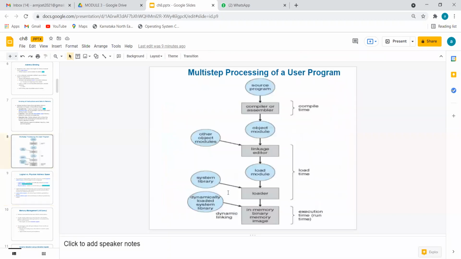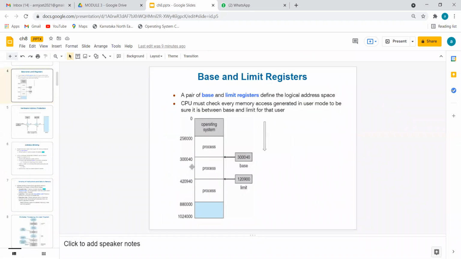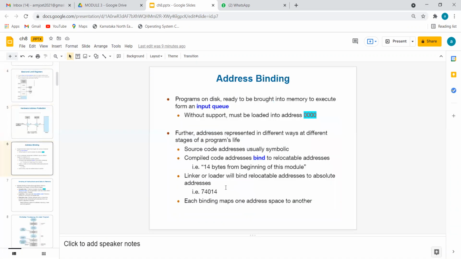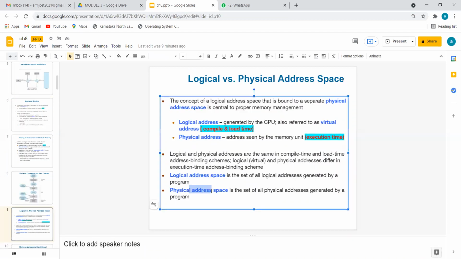Physical address space means don't give any imaginary value. Go and give the exact value that you have numbered here. Is it okay if I write 1000, 2000, 3000? Yes, there is no need to write only the highest value. 0, 1000, 2000, 3000, you can write like that also. So at that time, what is the base? 1000 base. The limit is also 1000, because the difference from box to box is 1000. So go to the diagram, and whatever values you gave, give those same examples in the physical address space.